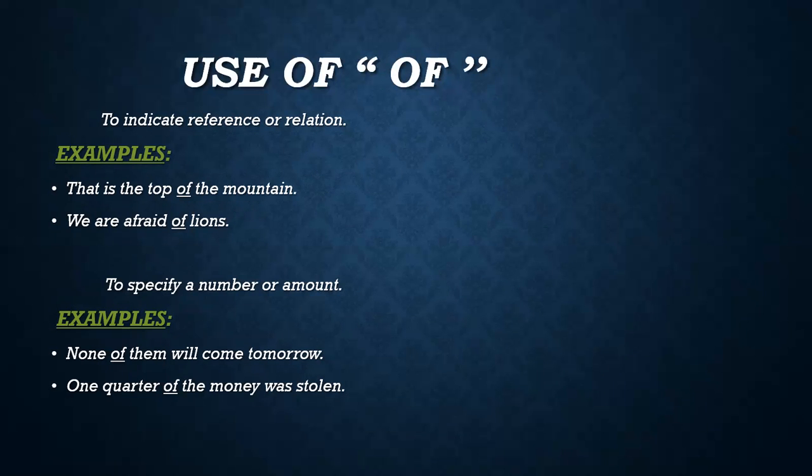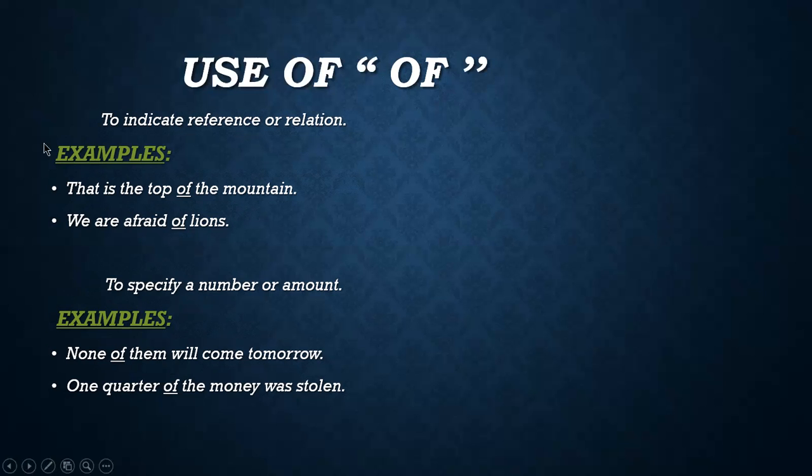Now there are some more prepositions and I'm showing you their uses by giving different examples. Use of "of". Here "of" is used as a preposition to indicate reference or relation. It shows the relation between two things.